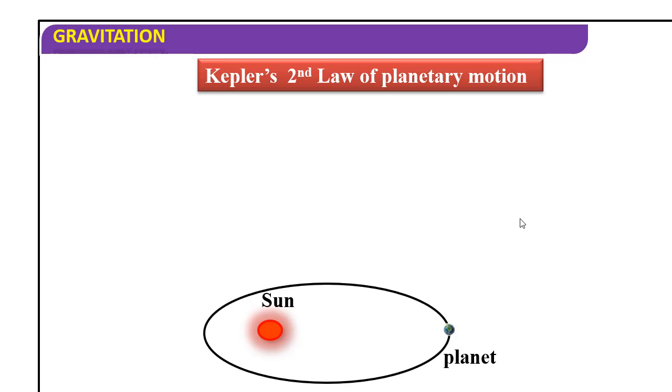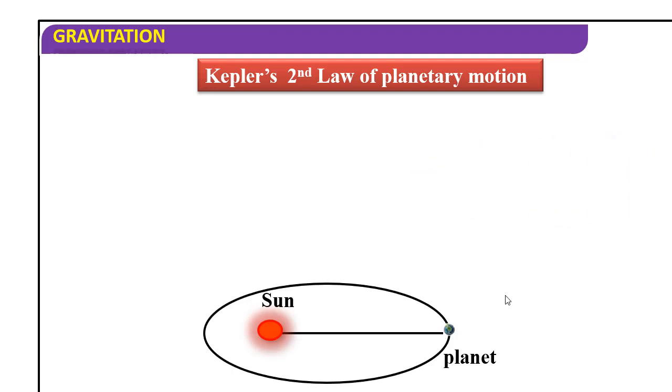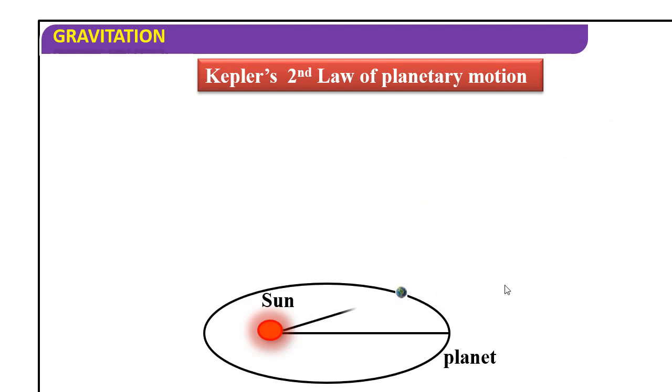Second law, here he is saying about the law of areas. So this is the distance. Consider the radius vector from the sun to the earth. This is the radius vector. This is moving. Suppose the planet travels some distance in a finite time. This is the distance traveled by the planet, and this is the radius now.